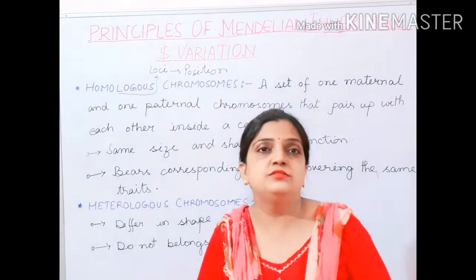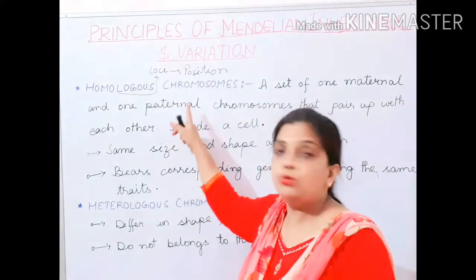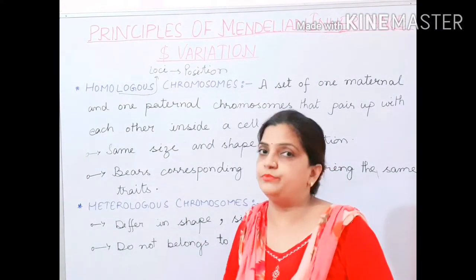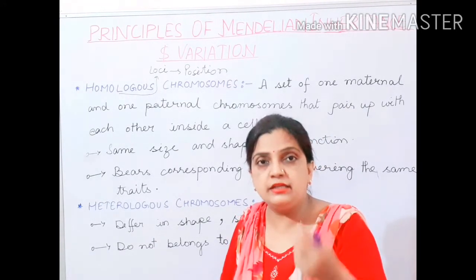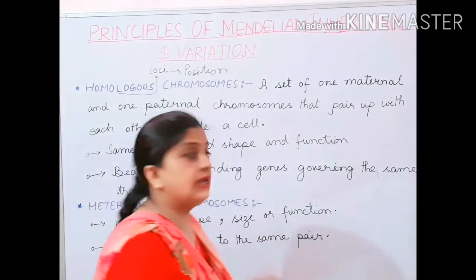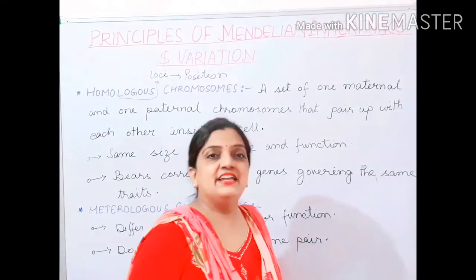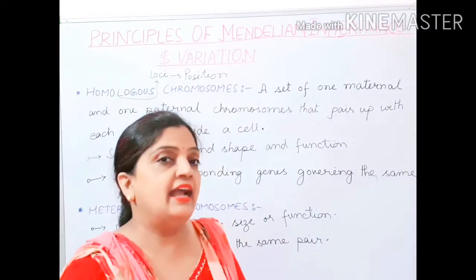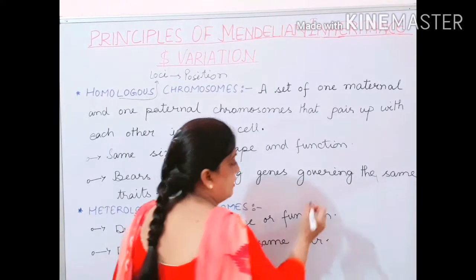So now children, to develop a better understanding of concepts like homologous chromosome and heterologous chromosome, I am again coming back to the same point. And to make it clearer to you, let us come to the karyotype. Now children, what is karyotype? Now you know, in human beings we have 23 pairs of chromosomes, and in these 23 pairs, all the chromosomes pair up.